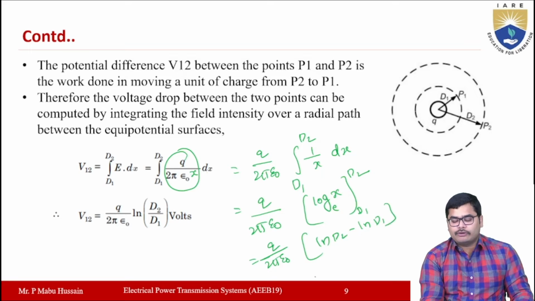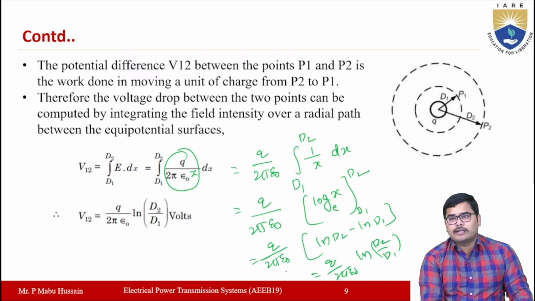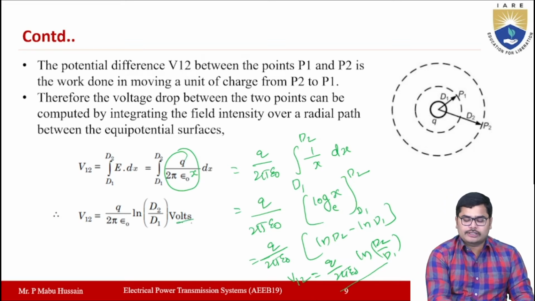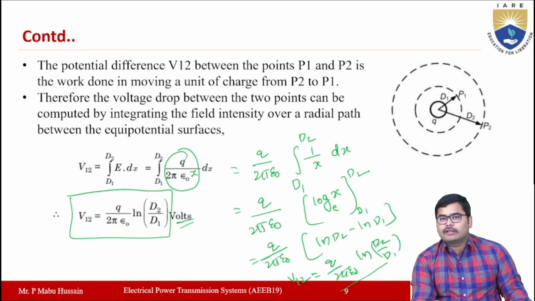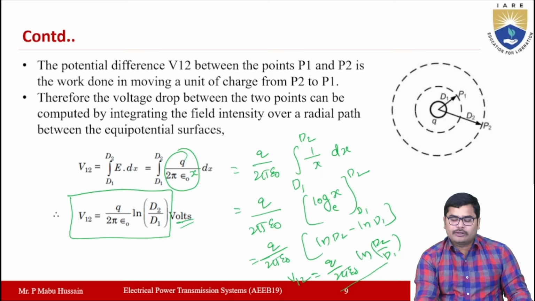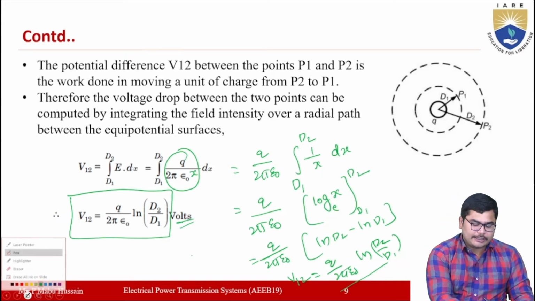Ln d2 minus ln d1 you can write as ln d2 by d1. So the potential difference between the points P1 and P2, which is V12, is equal to Q by 2 pi epsilon naught ln d2 by d1, and this potential difference is represented in volts. This is the expression for calculating the potential difference for a single straight conductor.